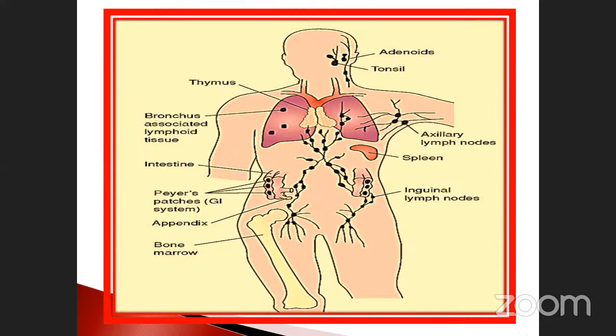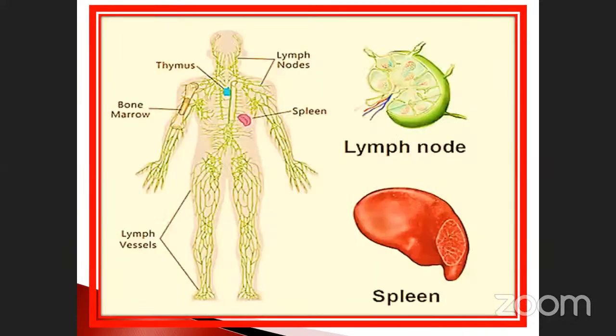See here, another one is also thymus, lymph node, bone marrow, spleen, lymph vessel. Sometimes they ask questions: the spleen is present on which side, left or right? Left side only, just note it down. This is called a lymph node. A lymph node is a knot-like structure present in the lymphatic system. This is the spleen. Okay, note it down.